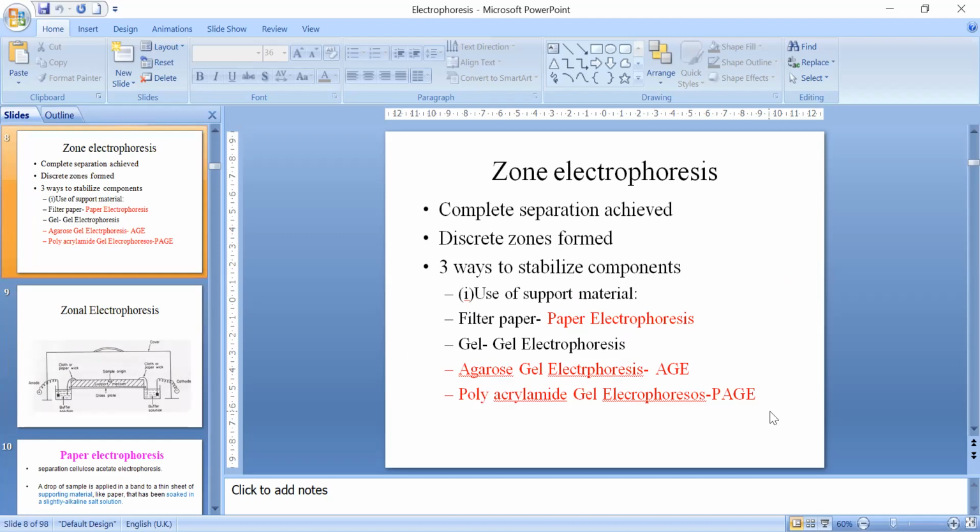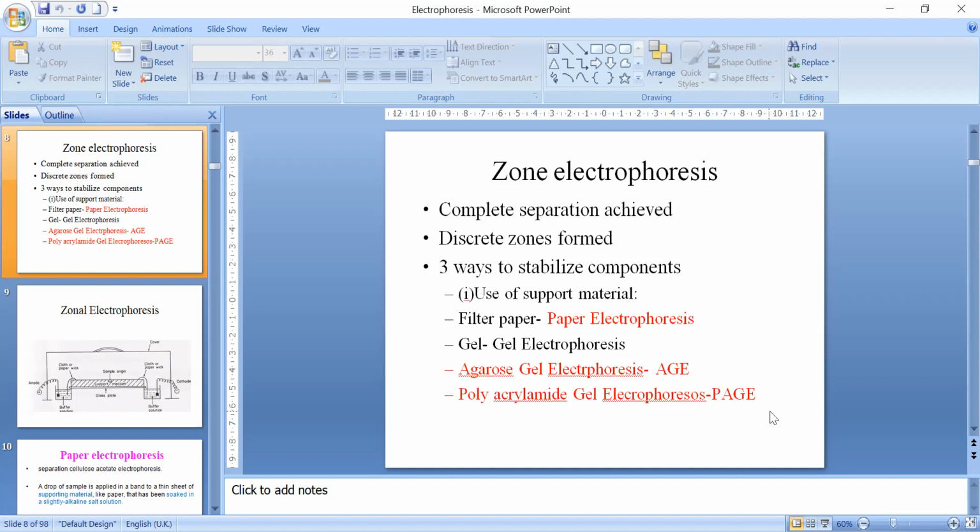In zone electrophoresis the matrix initially became solid, like we started using paper. Simultaneously the science of chromatography was also developing, and people had developed paper chromatography. So in electrophoresis also people used paper, dipped in a buffer solution. Paper is a bad conductor of electricity, but if you moisten the paper with buffer, then it will become a good conductor, and then the molecules may move.